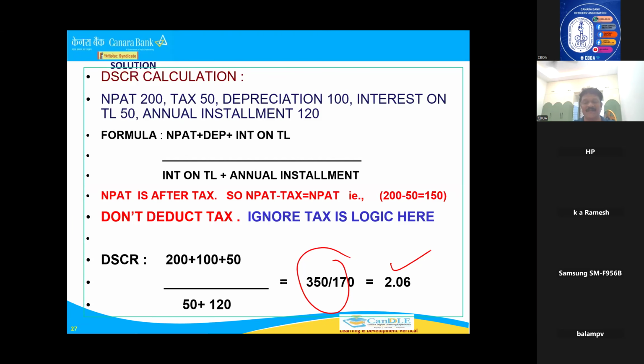The DSCR benchmark is always 1.5. If you are giving a loan for a car, a bus, or any manufacturer term loan for plant and machinery, we calculate DSCR. You must understand what DSCR 1.5 means. If the installment is 1 rupee, DSCR 1.5 means he is earning 1 rupee 50 paisa.